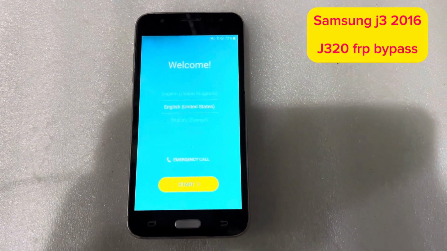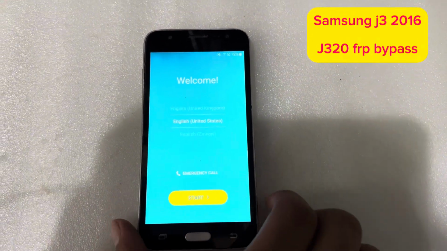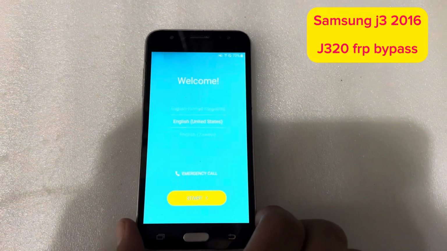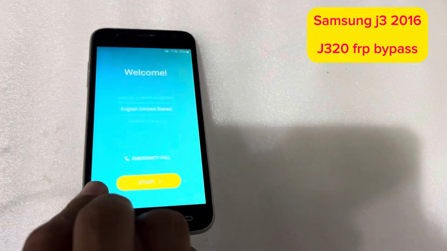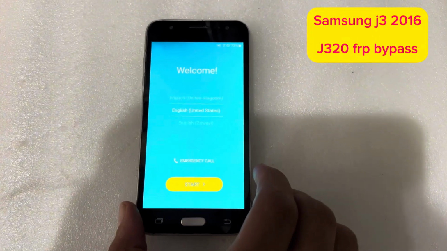Today I have a Samsung J320 phone. So there is a problem of FRP. So how to remove this FRP lock from this phone? So let's start.